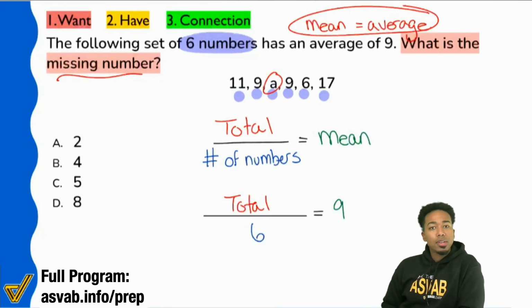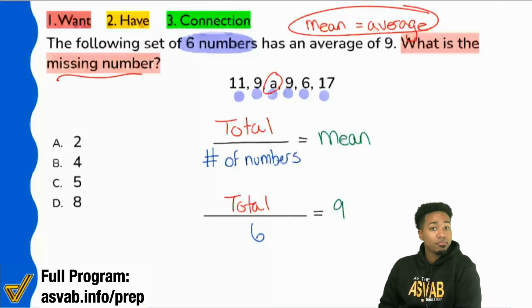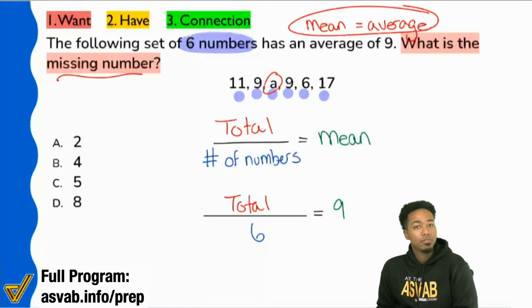The total divided by 6 is supposed to equal 9. Everyone, what does the total have to be then? What does the total have to be? Yeah, the total has to be 54. If you're taking some number and you're dividing it by 6 and you're going to get 9, you have to be dividing 54 by 6 to get 9.